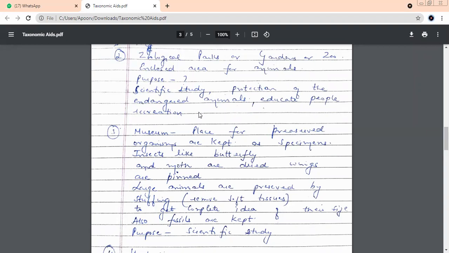They have kept this in a box, two huge tigers. And some details are written about those tigers, that these tigers fought with each other and both of them killed each other and died, etc. When did this happen? Everything is mentioned. They're stuffed animals. What we do is, we remove the soft tissues from the dead body, the soft cells, the cytoplasm, and we stuff it. We stuff it with things which do not decay. For example, you know bhusa, hay?